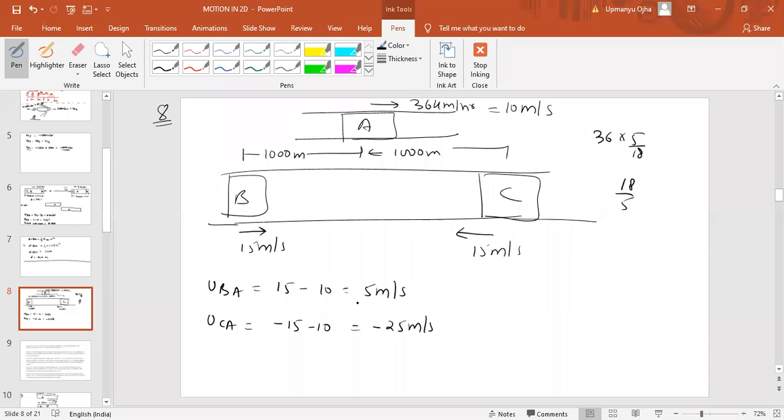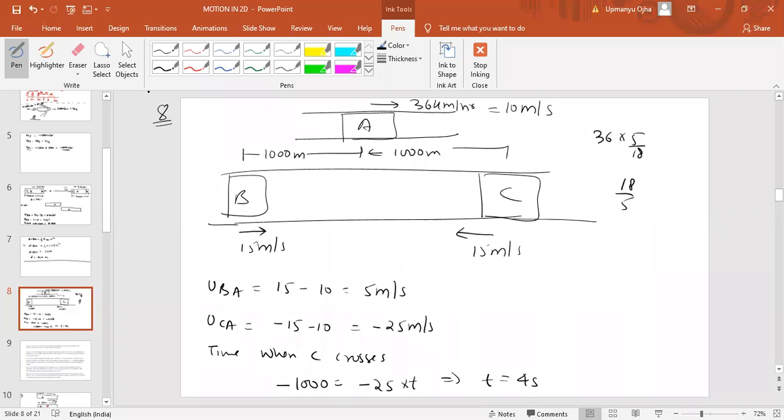Now, can you find the time when C reaches A or crosses A? That would be equal to the initial separation. Now, if A is the observer and C is the car which we are observing, what is the displacement of C in order to cross A? That is minus 1000, because C has to travel in the negative direction. So minus 1000 equals minus 25 into t, meaning t is equal to 40 seconds. So in 40 seconds C will cross A.